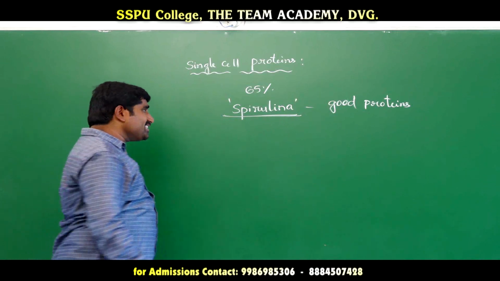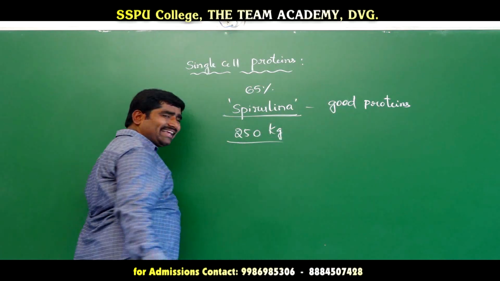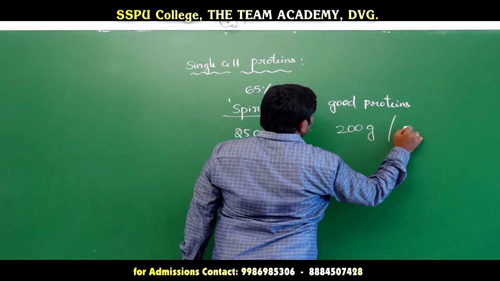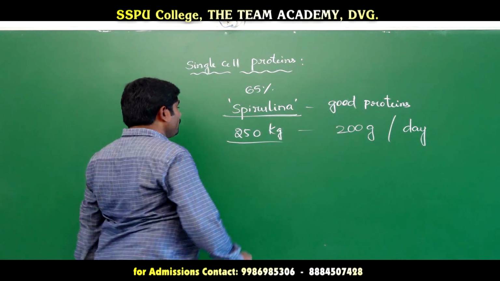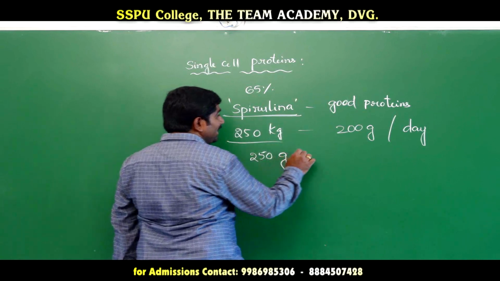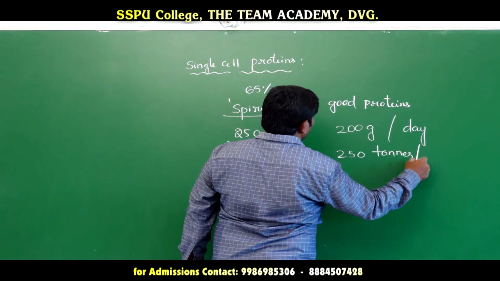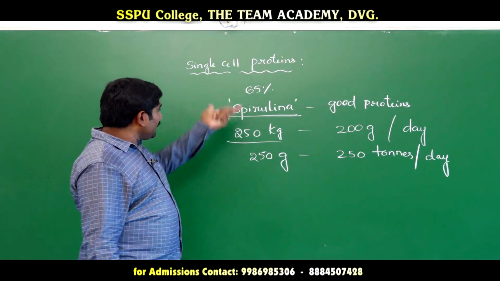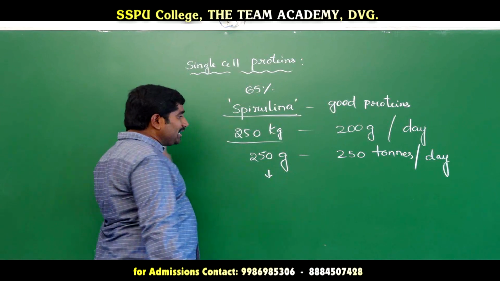For example, if you take one cow that weighs 250 kgs, it produces only 200 grams of protein per day. Now take Methylophilus and Methylotrophus. 250 grams of Methylophilus produces 250 tons of protein per day. That is single cell protein, and this is done by bacteria, Methylophilus and Methylotrophus.